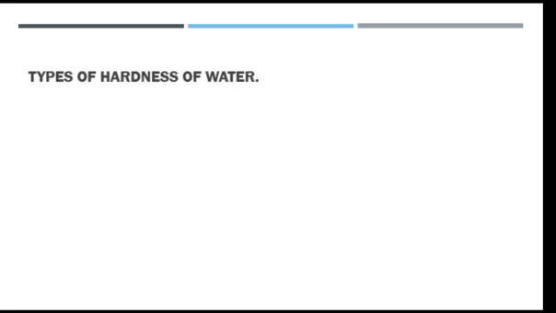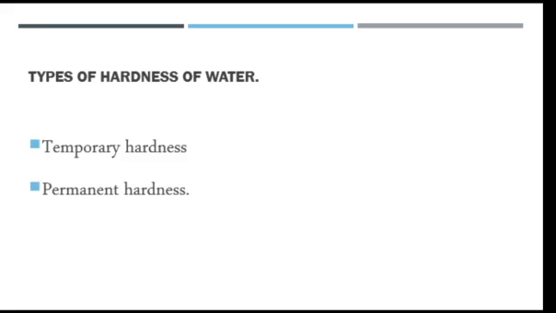Then we are going to be looking at types of hardness of water. I just want to use this slide to introduce to you the types of hardness of water. This is going to be discussed in our next class by God's grace. We have two types of hardness of water: a temporary hardness of water and a permanent hardness of water.